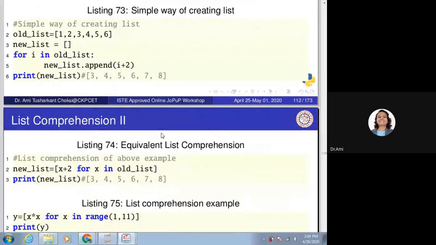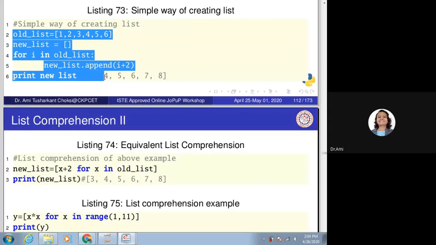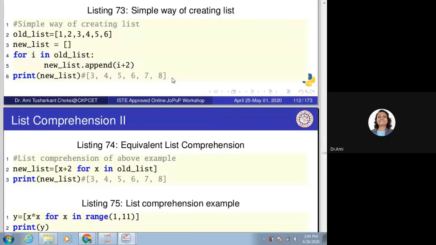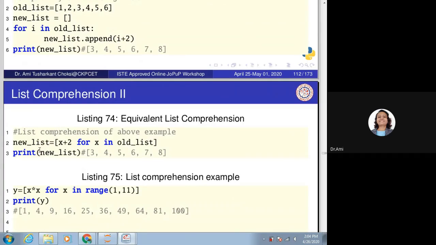So what is the equivalent list comprehension? You can see how many lines of code we have written to get this list. Now let us see the concise way of list comprehension. new_list is equal to x plus 2 for i.